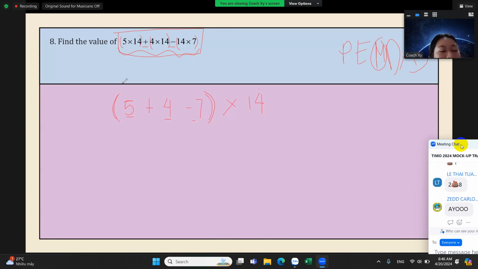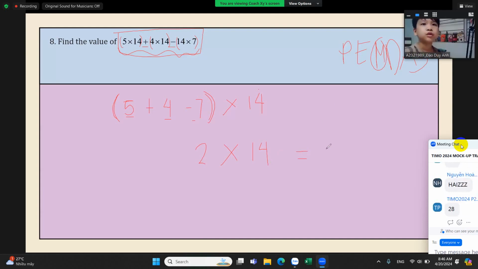We don't have to multiply by 14 every time, right? So 5 plus 4 is 9. 9 minus 7 is 2. So we can now multiply 2 times 14, which is very easy. 14 times 2 is just 28.